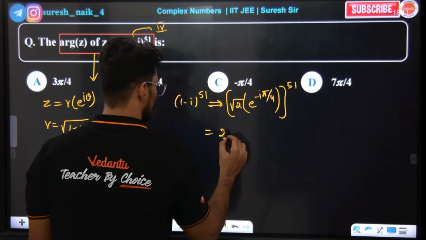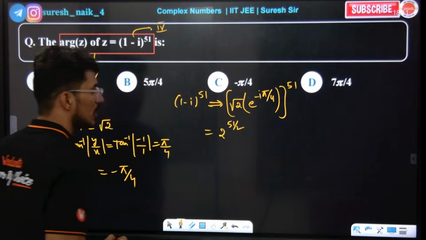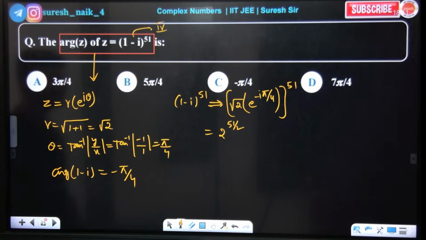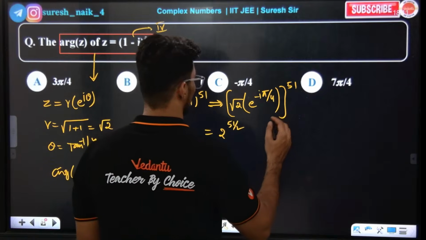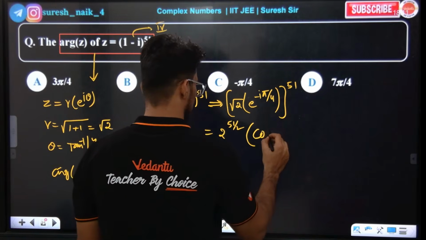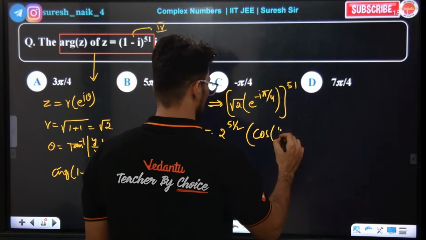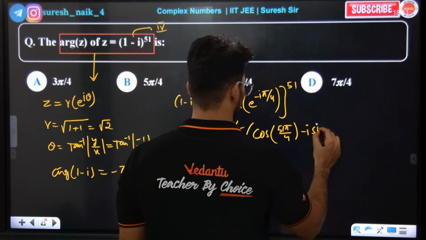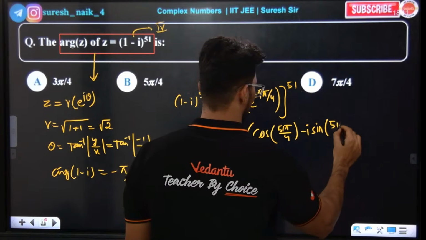So root 2 power of 51 means 2 power of 51 by 2, correct? Yes or no? And now tell me the cis theta. Check, 51 times that, I am going to get cos 51 pi by 4 minus i sin 51 pi by 4.